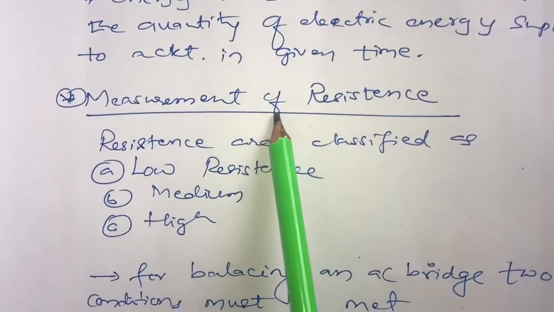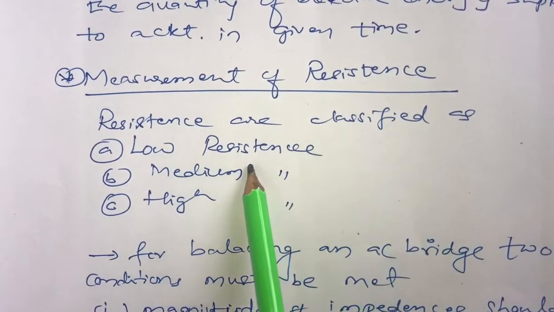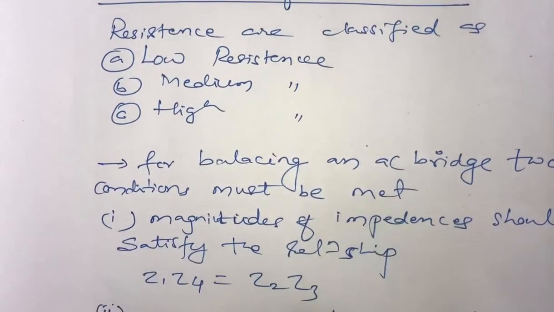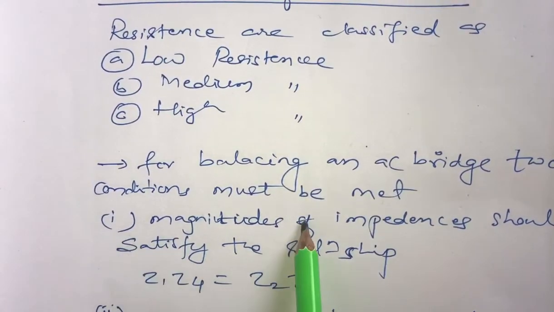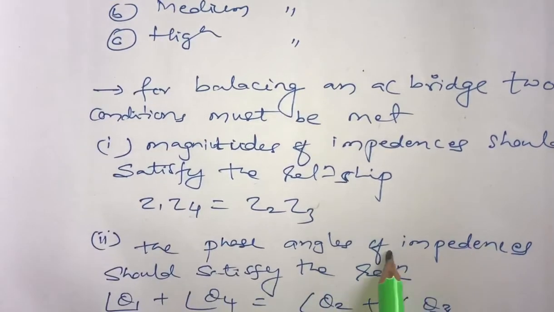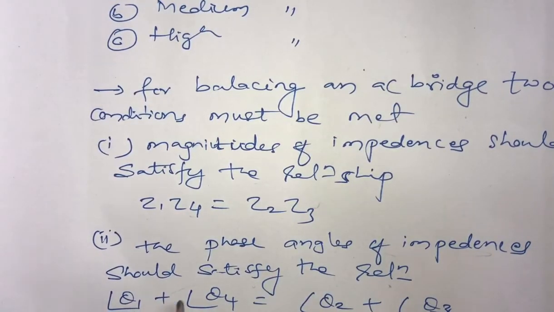Next, measurement of resistance. How can we measure? Resistances are classified as low resistance, medium resistance, and high resistance. For balancing of an AC bridge, two conditions should be met. Number one, the magnitude of the impedances should satisfy the relation Z1 × Z4 = Z2 × Z3. Also, the phase angles of the impedances should satisfy the relation θ1 + θ4 = θ2 + θ3. These two conditions should be satisfied.